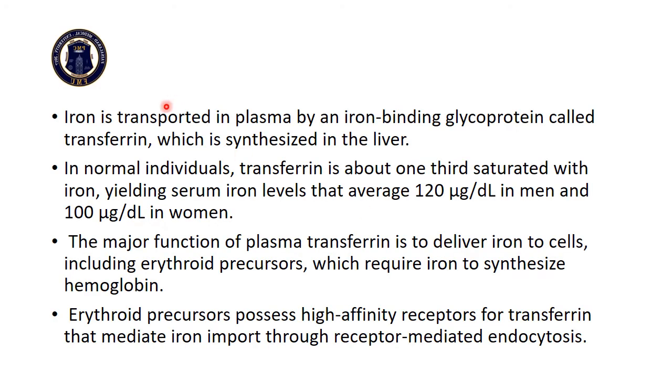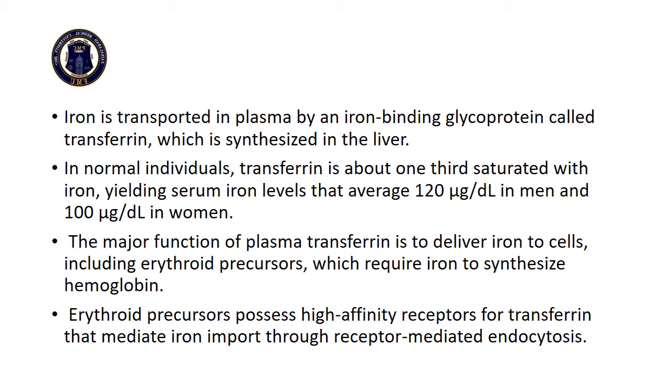Next is iron transport. Once the iron is absorbed, the next procedure is how it is transported in the circulation. Iron is transported in the plasma by an iron binding glycoprotein called transferrin, which is synthesized in the liver. In normal individuals, transferrin is about 1/3 saturated with iron, yielding serum iron levels that average 120 micrograms per deciliter in men and 100 micrograms per deciliter in women.